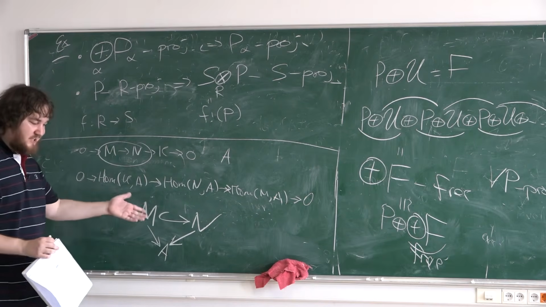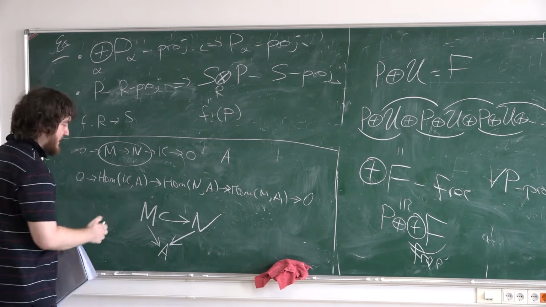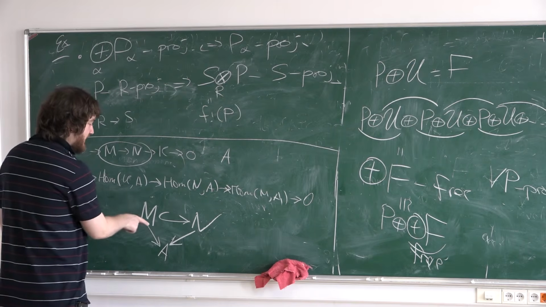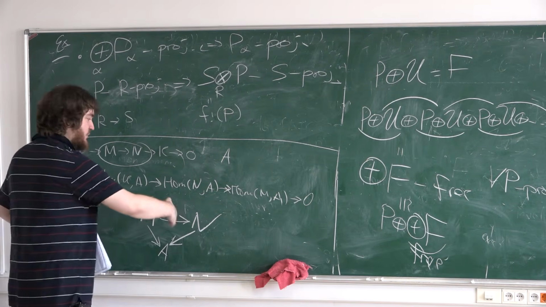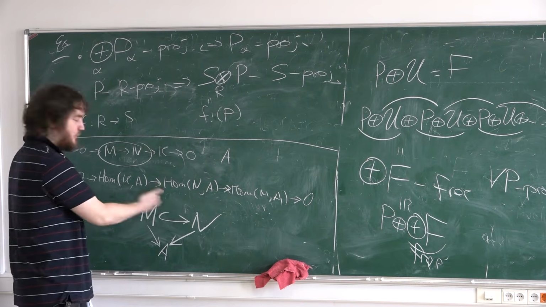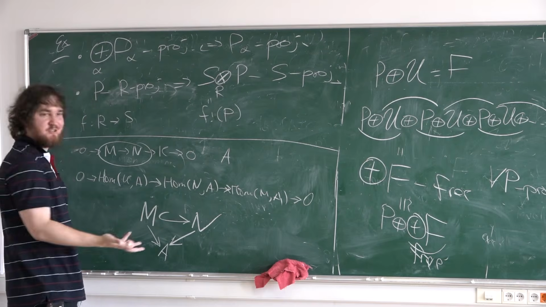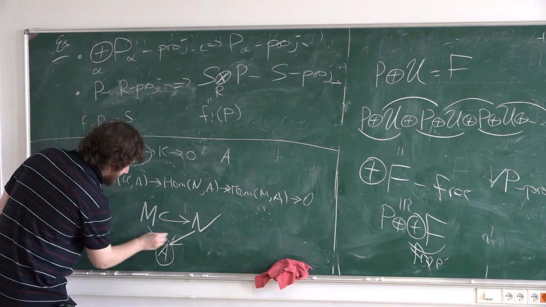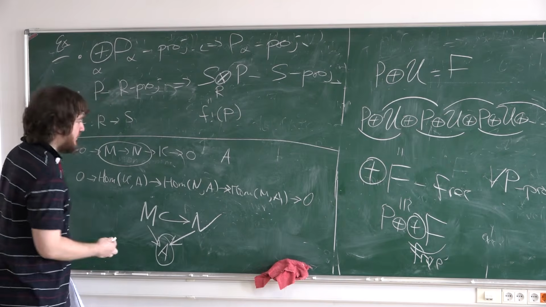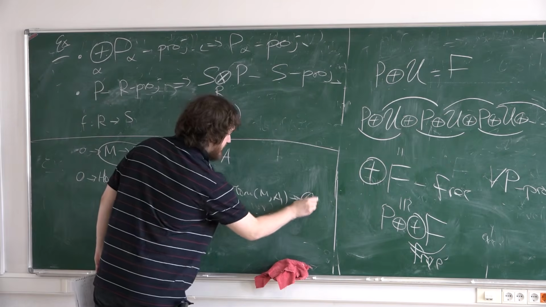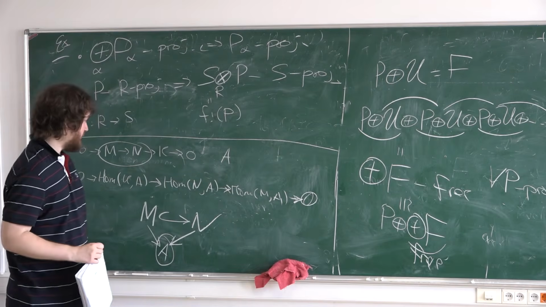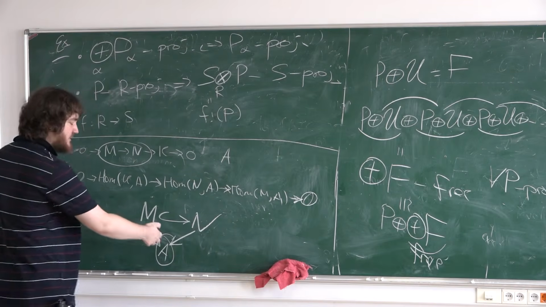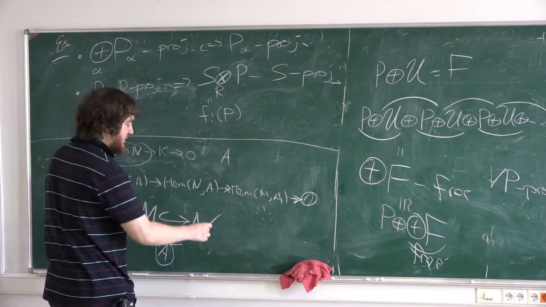Of course, it's a very strong property of A. I want that for any submodule, if I define a map from the submodule M to A, then there exists an extension on the whole module, for any submodule pair. It's a very strong property of A. In this situation, this always will be a surjection, and this sequence will be a short exact sequence. Now, such modules are called injective.